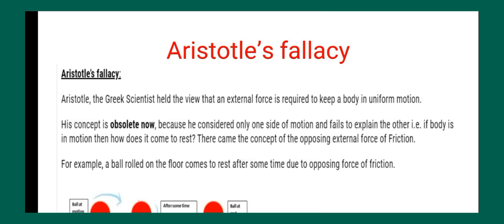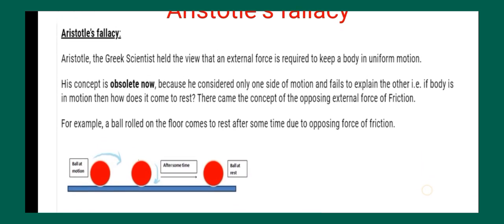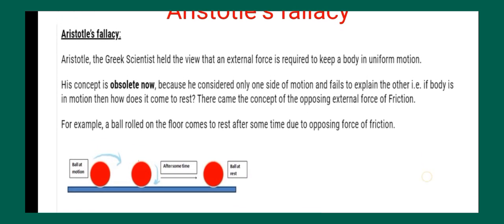There came the concept of the opposing external force of friction. He only discussed the force which is applied so that the object can move. But what about the other type of force which has a tendency to stop the moving object? He was unable to explain that, right? That's why it is known as Aristotle's fallacy. For example, a ball rolled on the floor comes to rest after some time due to the opposing force of friction.